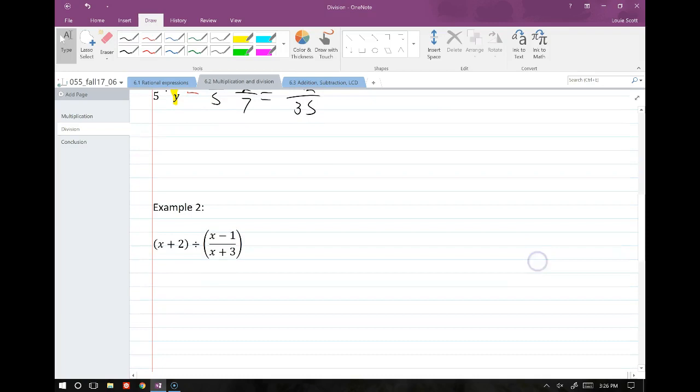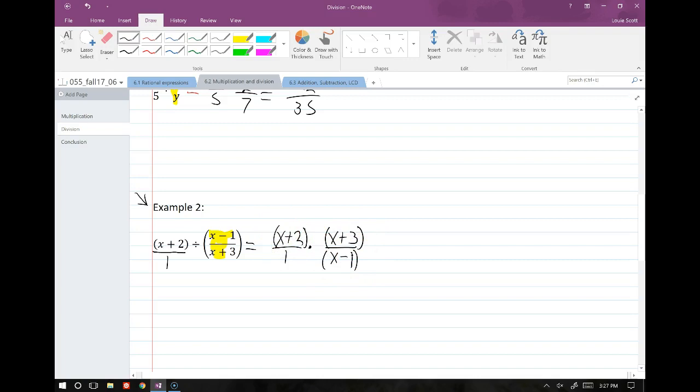All right, so for this example number 2, we just remember x plus 2 is actually over 1. And so we take this second fraction, we're going to flip it and multiply. So this is equal to x plus 2 over 1 times x plus 3 over x minus 1.